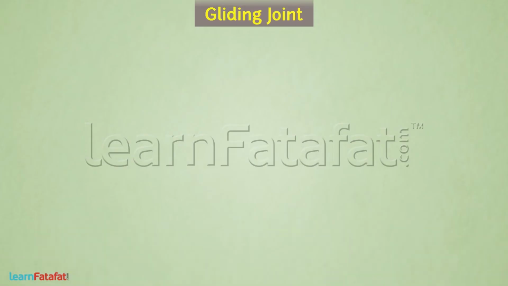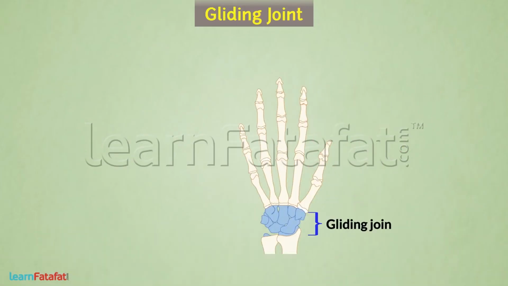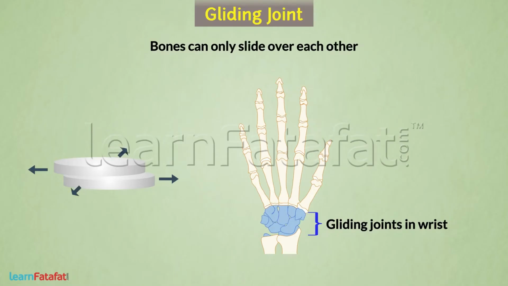Gliding joint. In joints at the ankle and wrist, the bones can only slide over each other. Such a type of joint is a gliding joint. The bone ends are nearly flat.